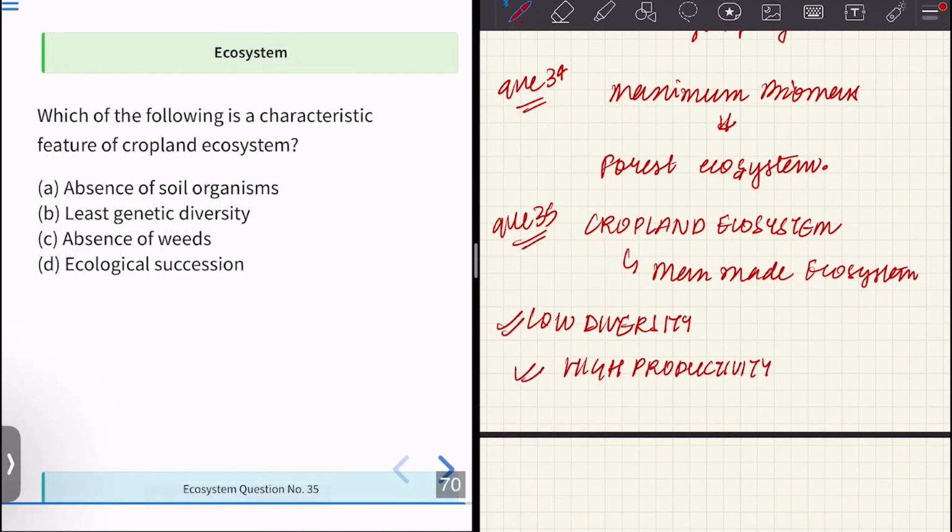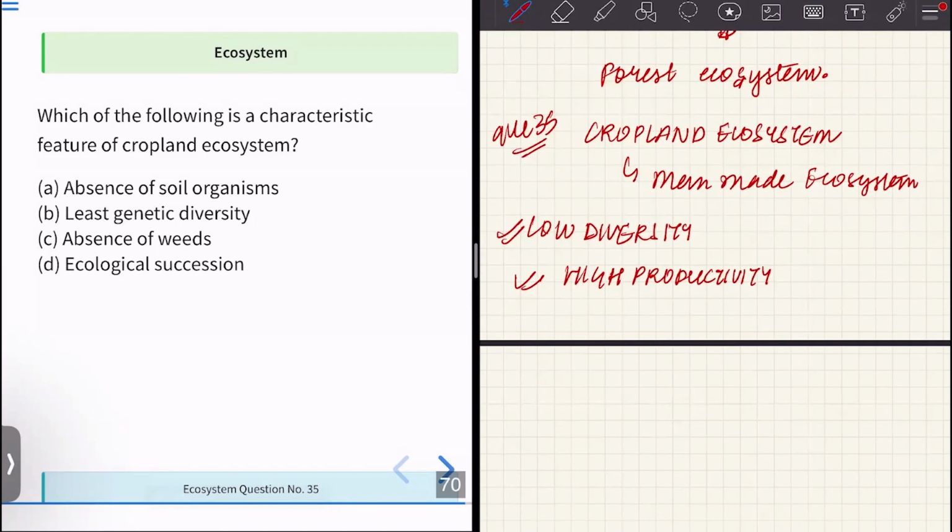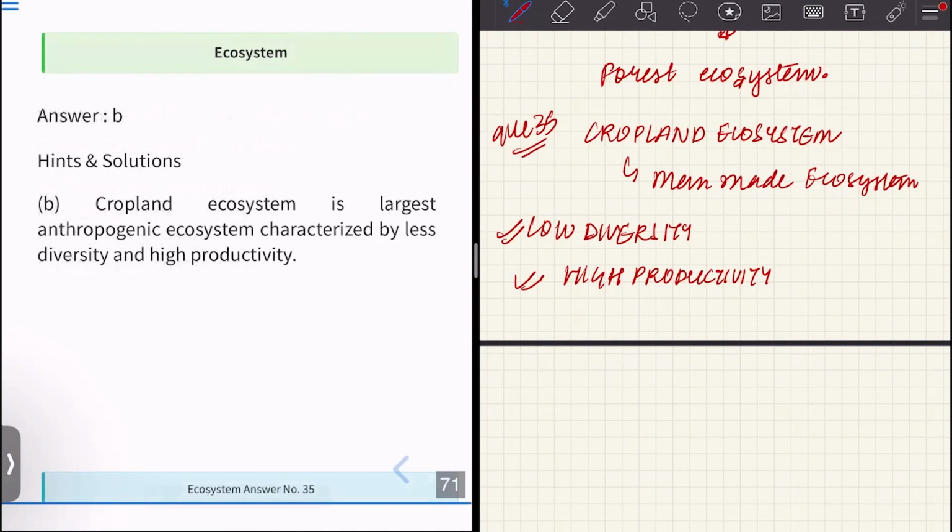Soil organisms are present even in a cropland ecosystem, and the genetic diversity is very less. Weeds are present in our man-made ecosystem, that is cropland, and there is also ecological succession. So the correct answer to this question is option B.